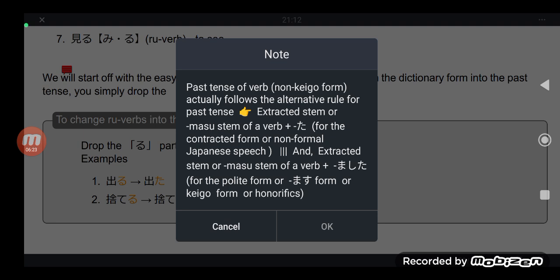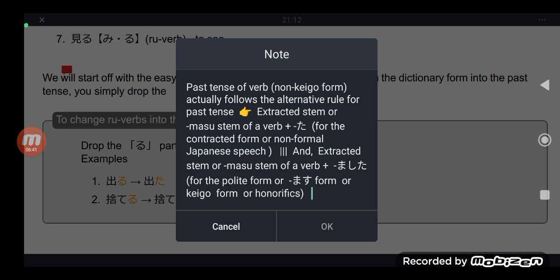The past tense of a verb in a non-keigo form follows the alternative rule for past tense. This is where the skill of extracted stem comes in.